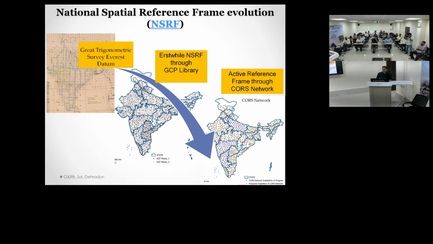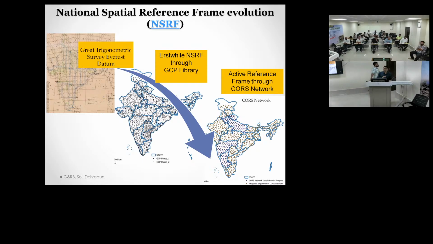There is ITRF. Did you hear about ITRF? This is the International Terrestrial Reference Frame, because what they have done, there is an international body. They have prepared some stations. India also is a part where they have put some stations. This is to synchronize with international levels.